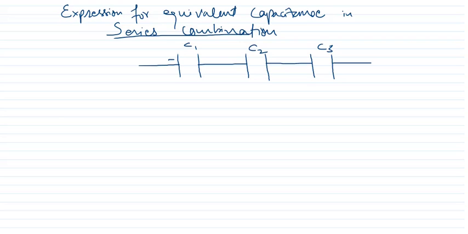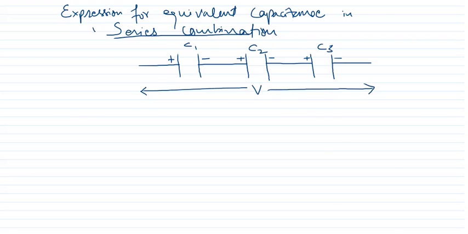Positive, negative, positive, negative, positive and negative. So we have three capacitors connected to a potential difference of say V.